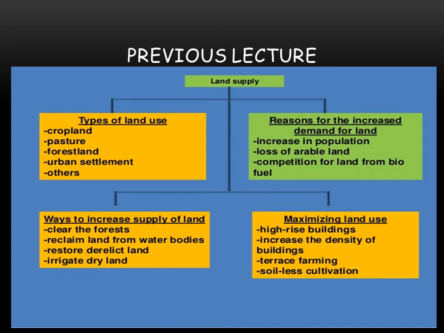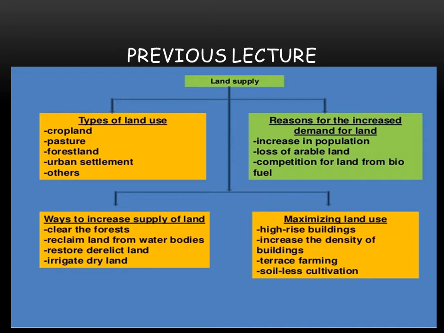Then, irrigate dry land. Irrigation is another process through which we can make the land usable for cultivation. About 13% of the world's land is comprised of hot deserts, and there is very scanty rainfall in the hot deserts. So we can even use those deserts by providing irrigation facilities, and now we have mechanized irrigation facilities.